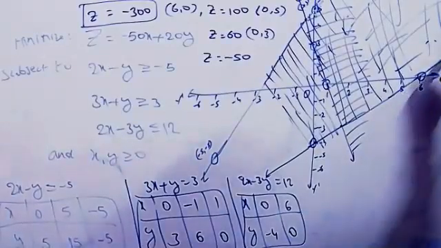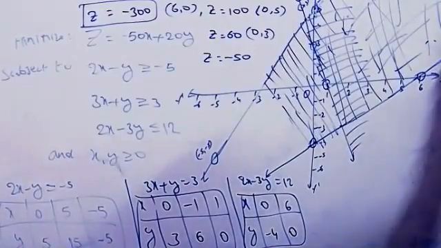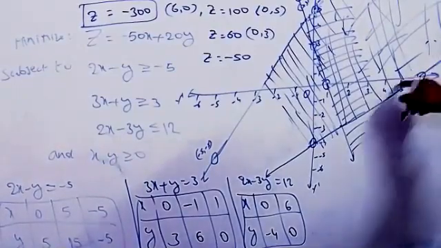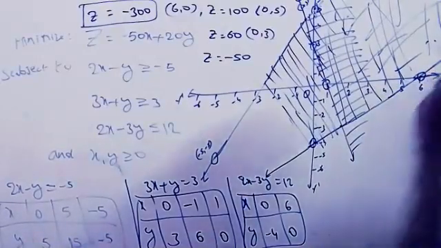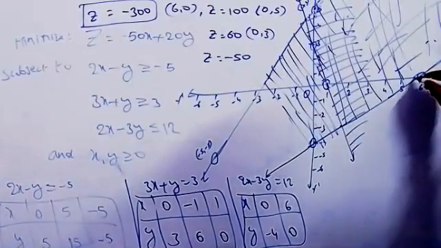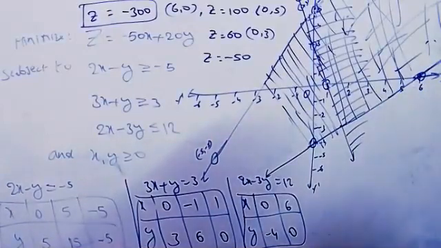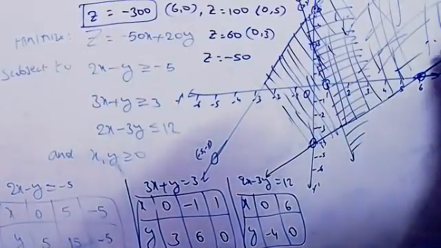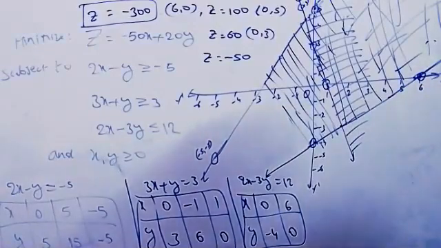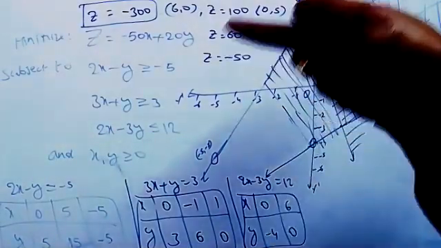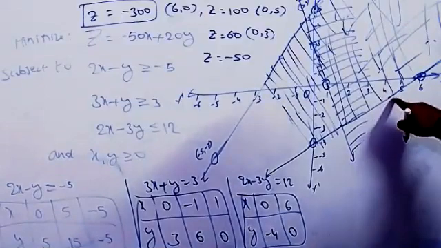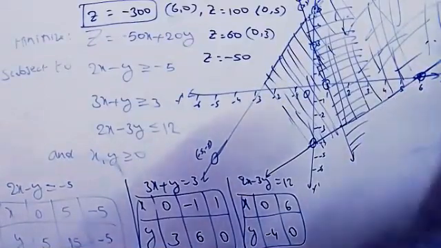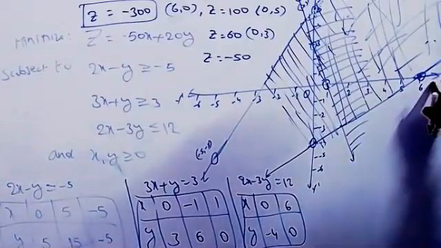But coming to the top here, there is no common point along with the x and y axis. This is the last point for the x-axis, the intersection point of x and this line. Suppose we extend this line also, it does not meet anywhere. What they told means, if any common points are there, this is not a minimum. That means if this line meets the x-axis somewhere, this is not a minimum. Otherwise it is the minimum only.